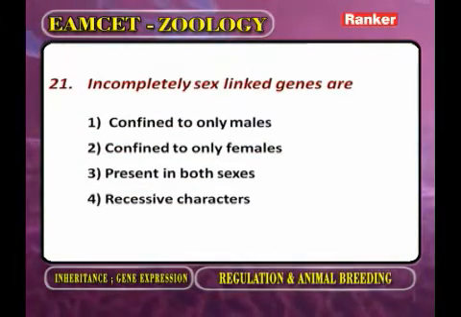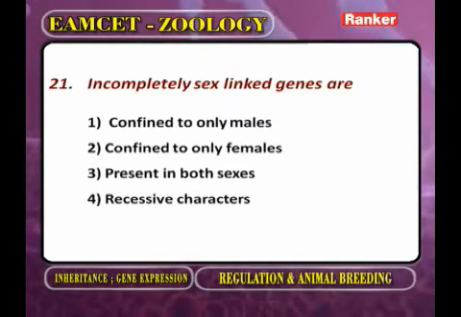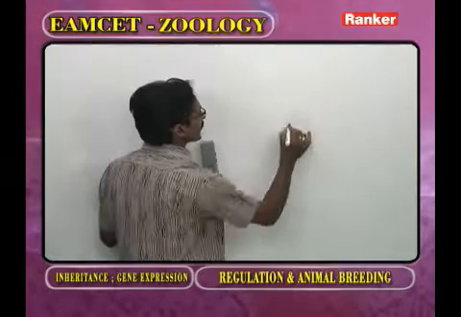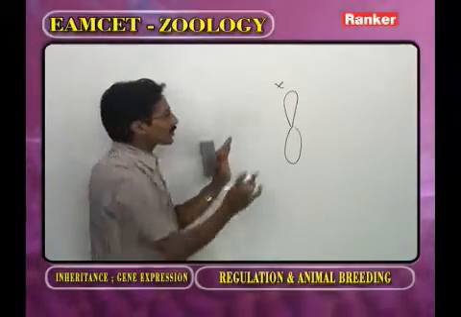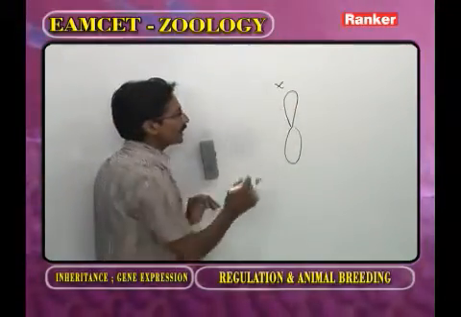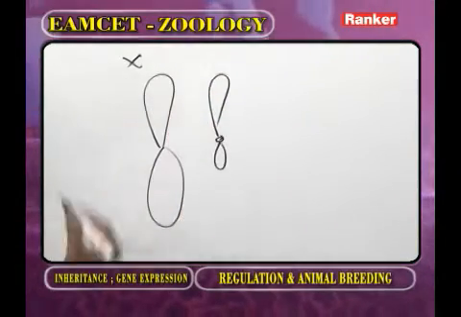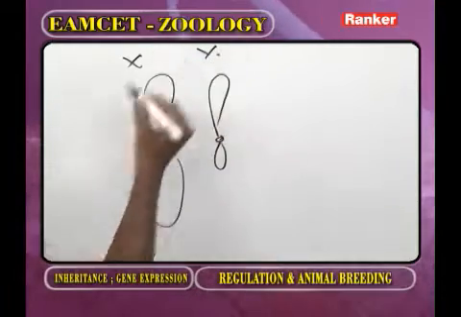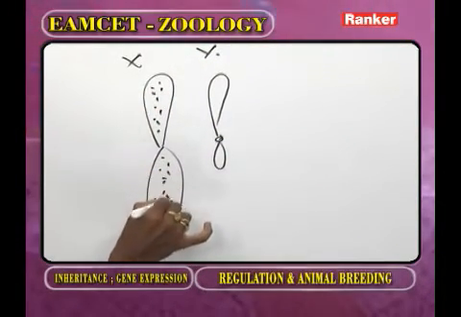Incompletely sex-linked genes are... Now as we observe, this one we call the X chromosome. For our kind information, to explain the concept: this is the X chromosome and this is the Y chromosome. The X is large, the Y is small. Now, on the X chromosome, the genes are present.